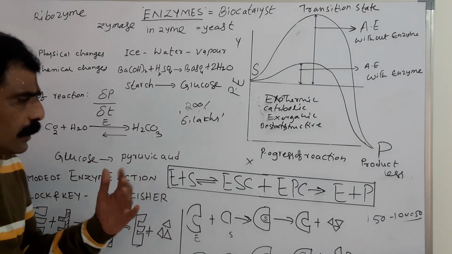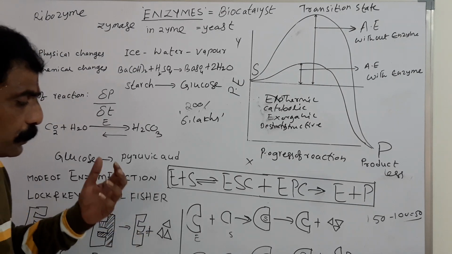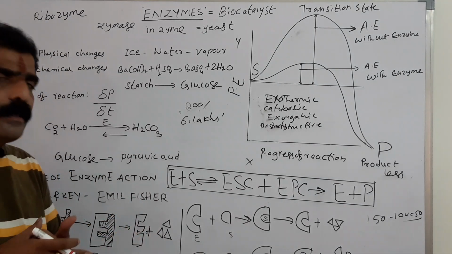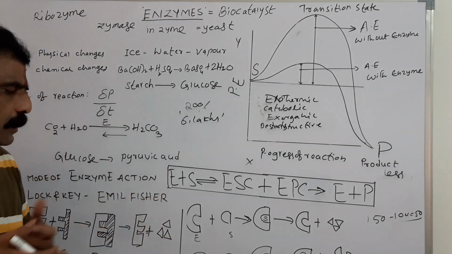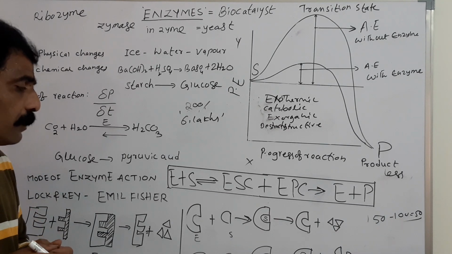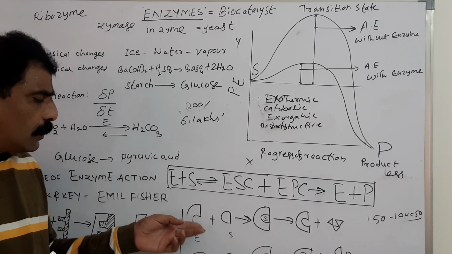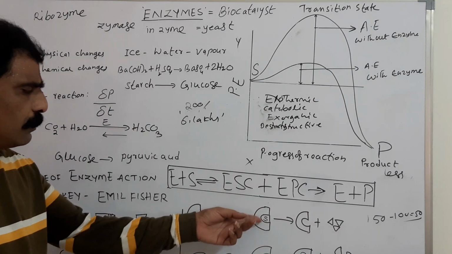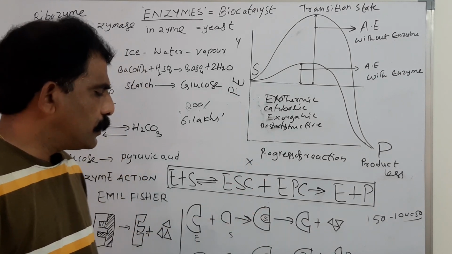Coming to the other one, proposed by Koshland, the theory is said to be the induced fit theory. According to the induced fit theory, the reaction always takes place. In no case is the reaction stopped depending on the configuration of the substrate molecule, because here you see, in this first case, active site configuration, this is substrate molecule configuration, both are similar, it can be fixed, ES is formed, EP is formed, product is formed, enzyme released.